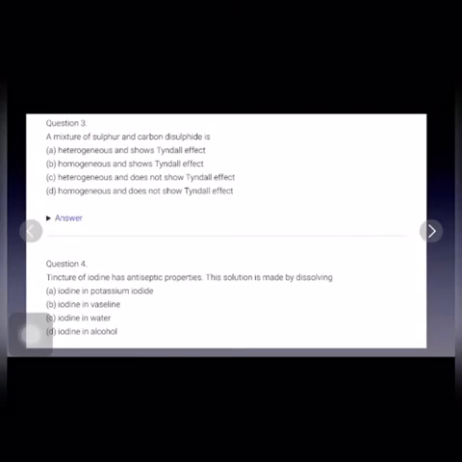Next question is: a mixture of sulfur and carbon disulfide is A. heterogeneous and shows Tyndall effect. B. homogeneous and shows Tyndall effect. C. heterogeneous and does not show Tyndall effect, and D part is homogeneous and does not show Tyndall effect. So D is the correct answer. A mixture of sulfur and carbon disulfide is a homogeneous mixture, that is, they completely mix with each other and they do not show any Tyndall effect.